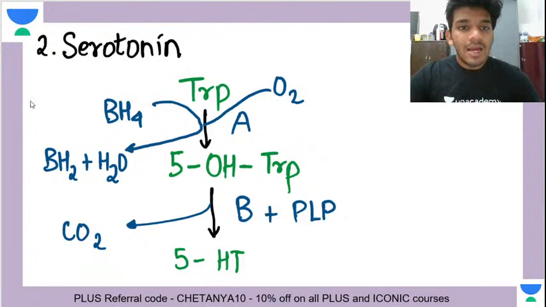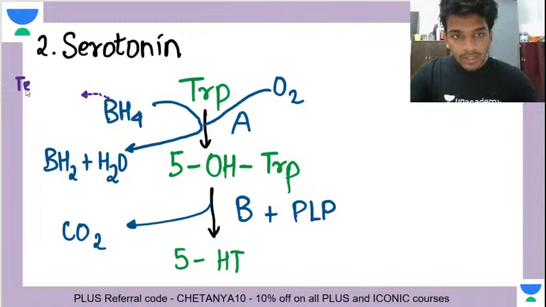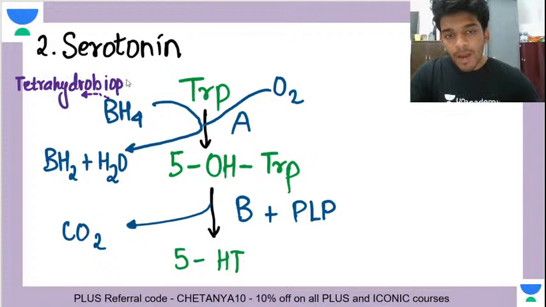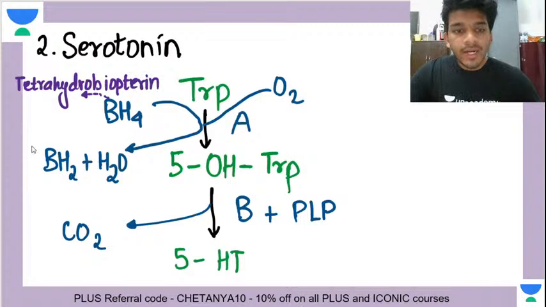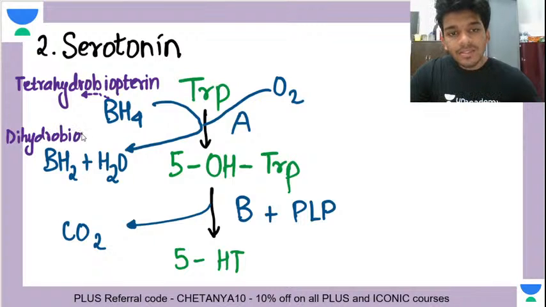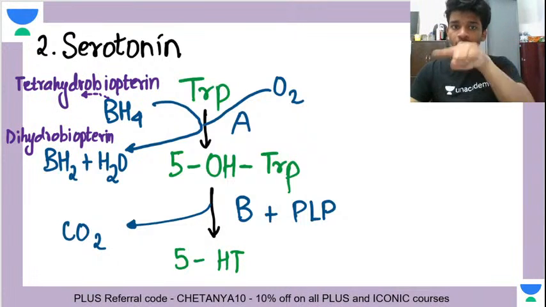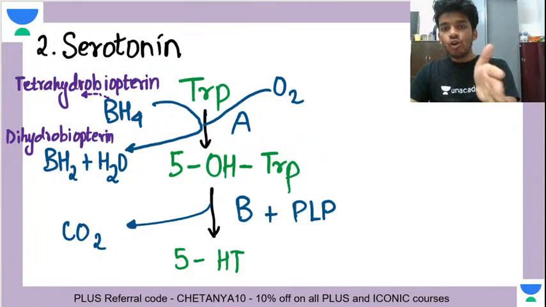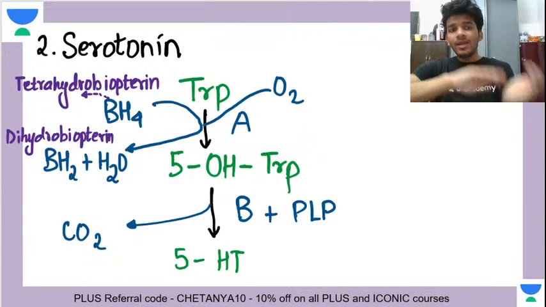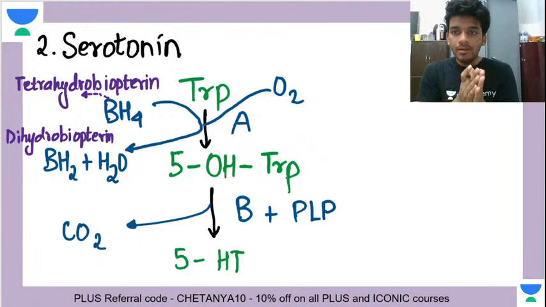For hydroxylation you need something called tetrahydrobiopterin. This is a cofactor, BH4, what I have written. And what is BH2? It is obviously dihydrobiopterin. I'm writing this here, it will come again. So you have to remember what is BH4 and what is BH2. BH4 is tetrahydro, so 4 hydrogens, therefore H4, and B is for biopterin. What is BH2? Dihydrobiopterin.